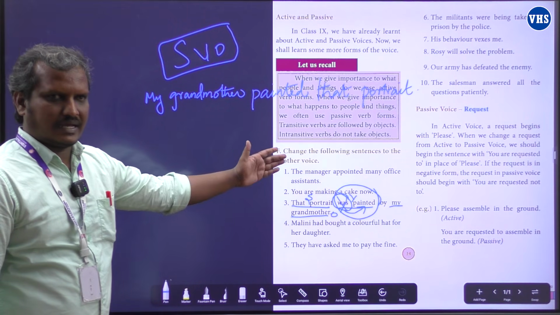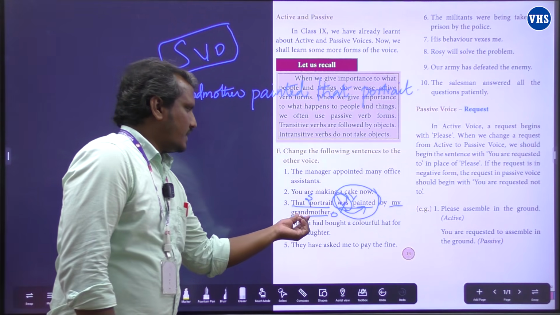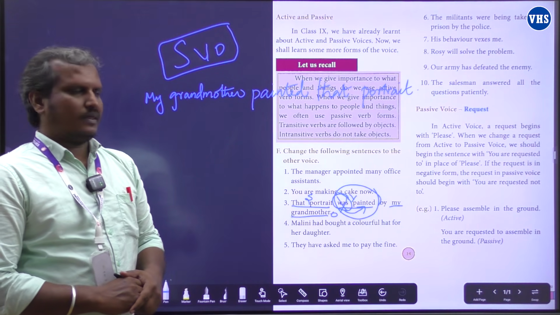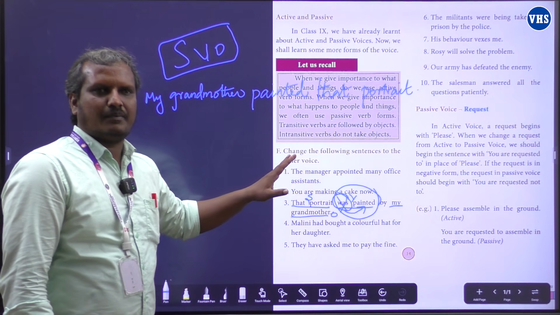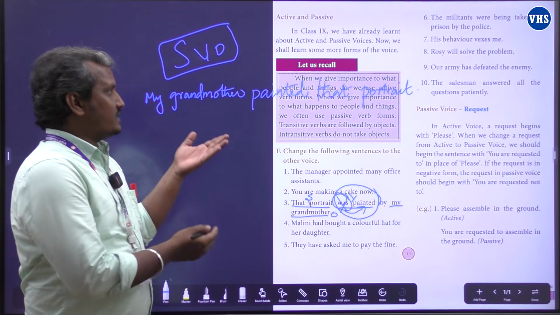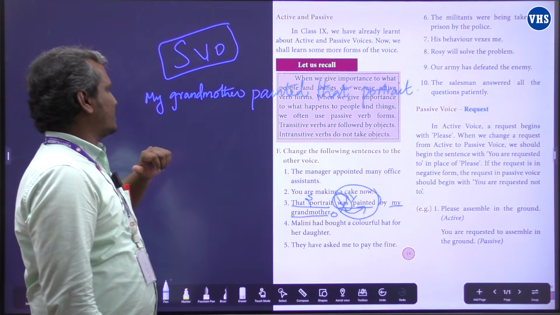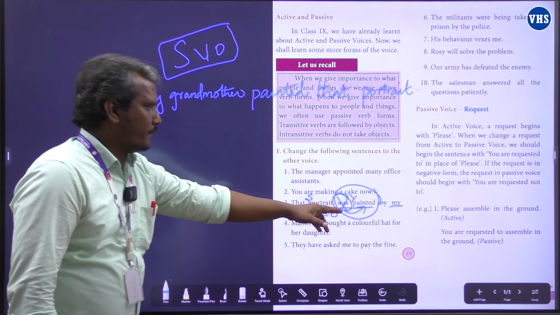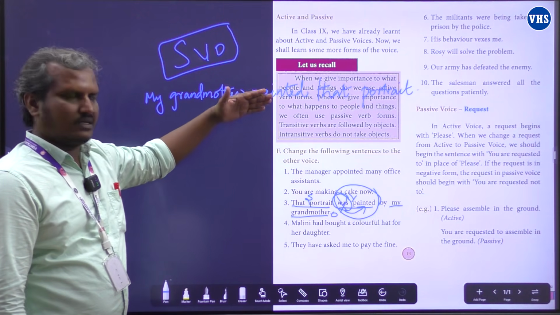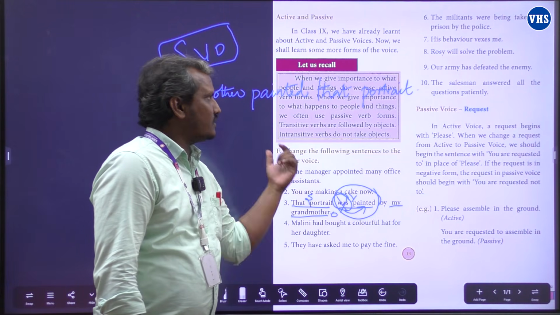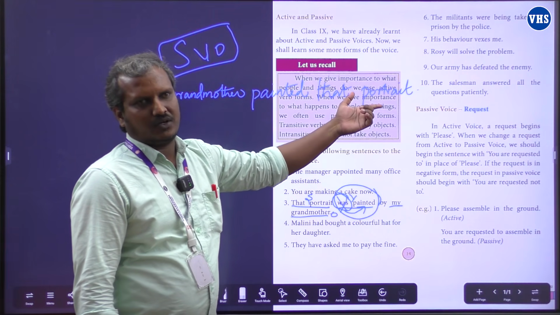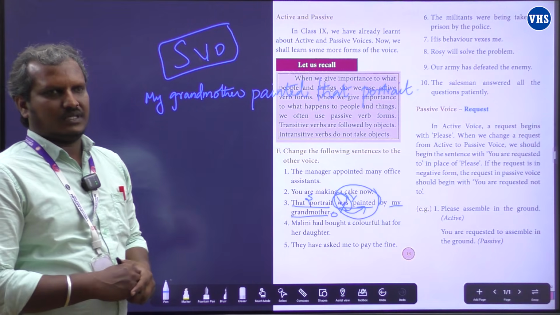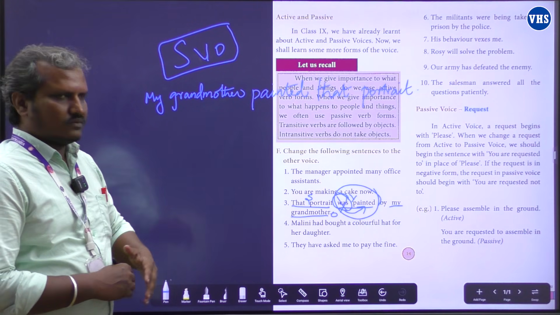Yes, let me read the question and answer. Listen to me carefully. That portrait was painted by my grandmother. It's a given question. So we found this is a passive voice and we have changed this sentence into an active voice. Look at this one. The object, my grandmother, becomes a subject in the active voice, and painted, past tense, and that portrait, the subject, goes as an object in the active voice. So my grandmother painted that portrait. Yes. Now shall we move on to the next one?